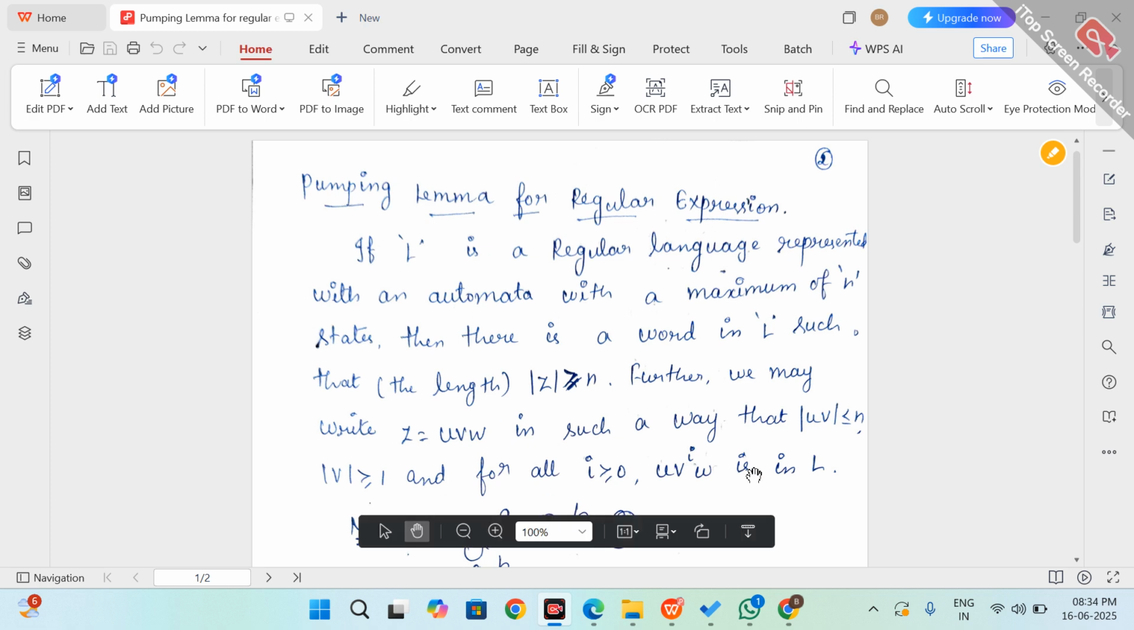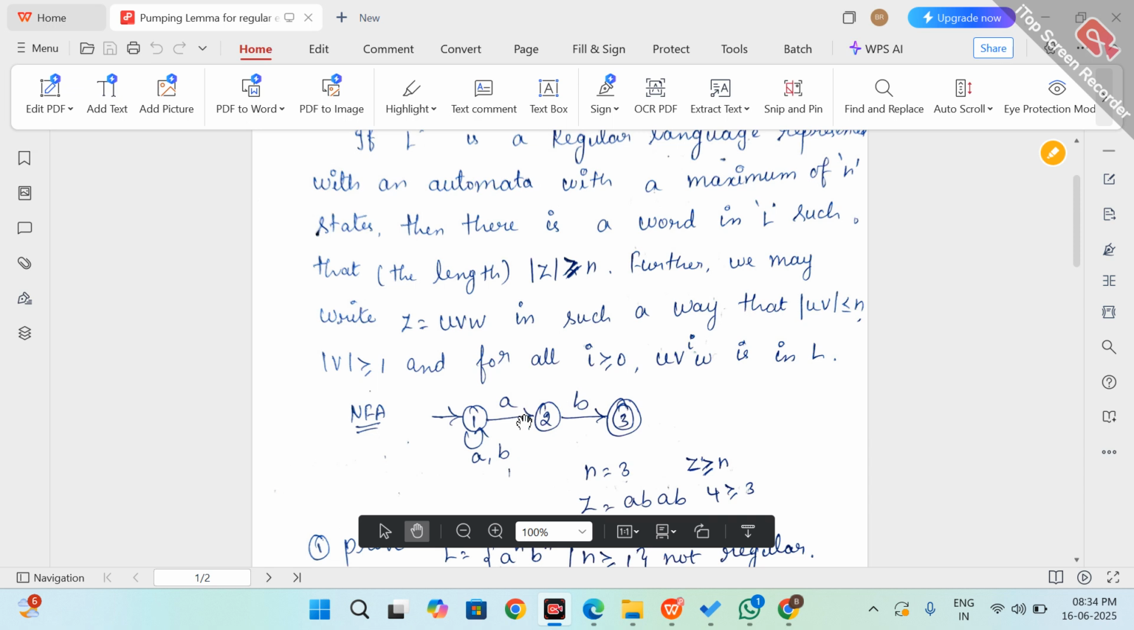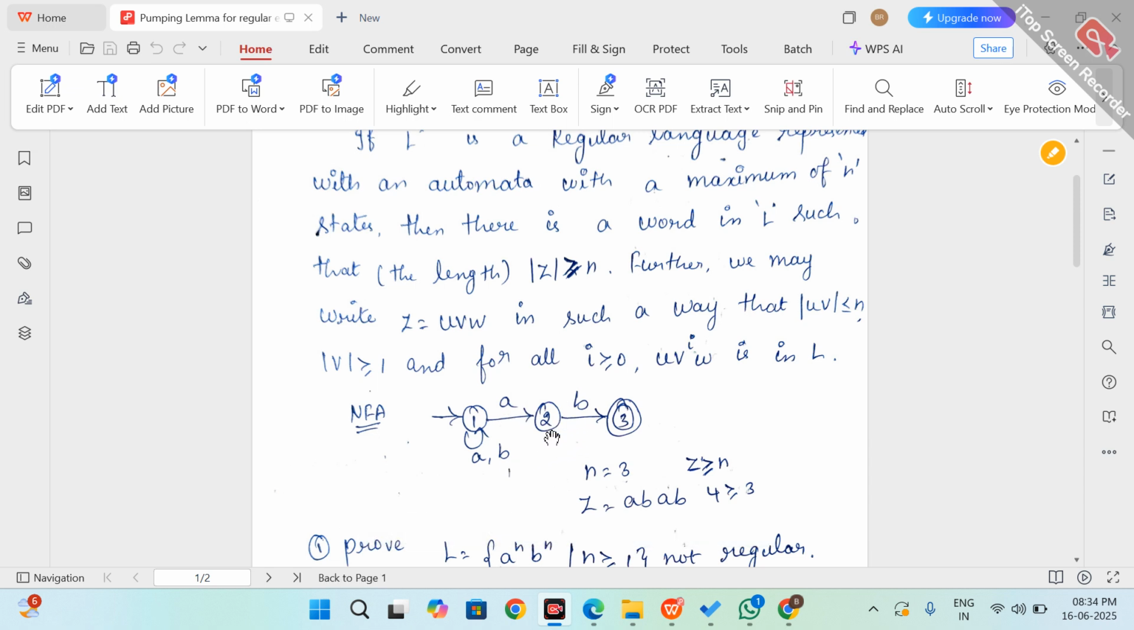For example, z equals ab. So this is the word. Here the number of states is 3 and the length of z is always greater than n. So here the length of z is 4 and n is 3. The total number of states is 3 and the length of z is 4, so it is greater than n.